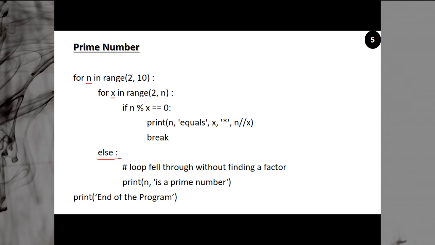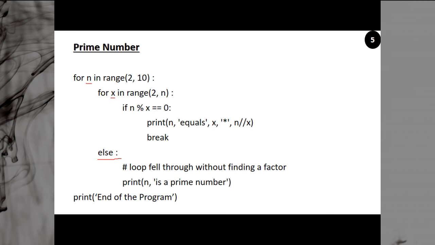And when you continue into the loop, now the next value of x will be what? 3, which is not possible. N is 3. It should be less than 3. So you exit from the loop. When you exit from the loop, again you jump to the else and it says 3 is a prime number. Of course 3 is a prime number, but take the example of 4.